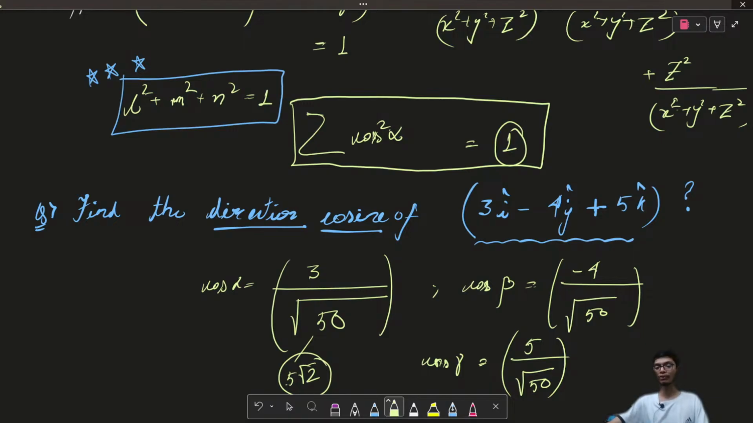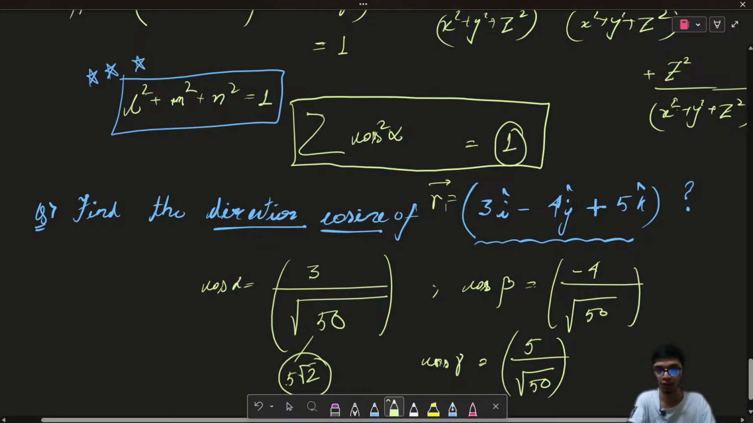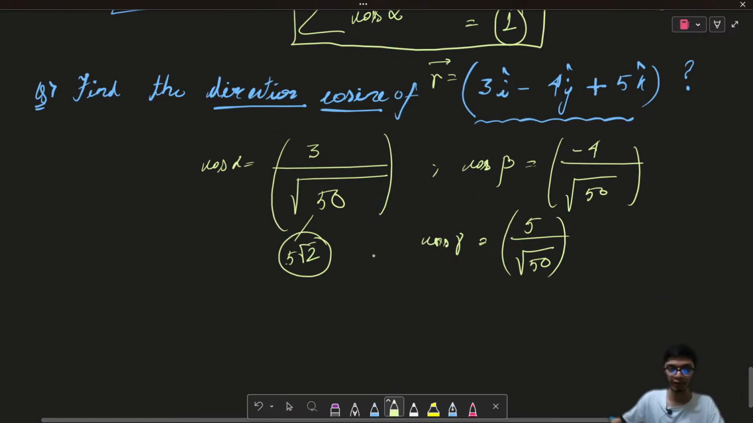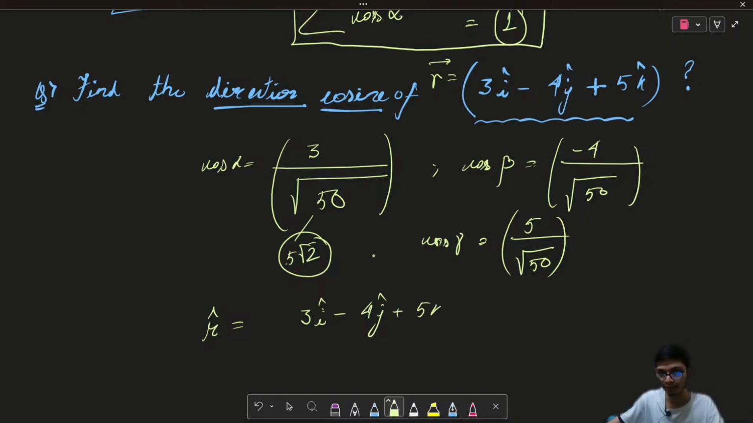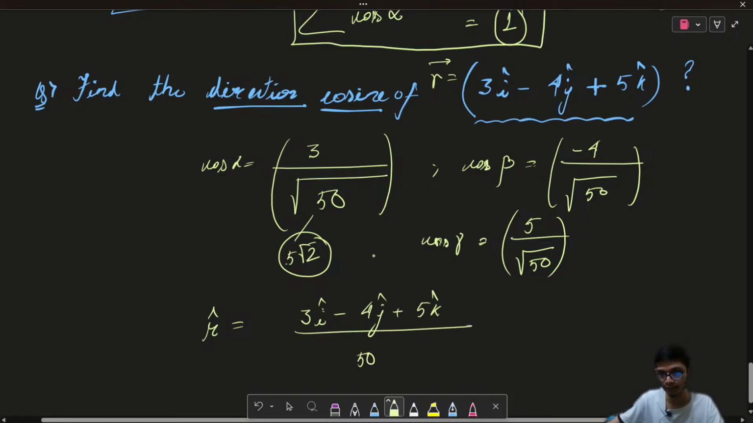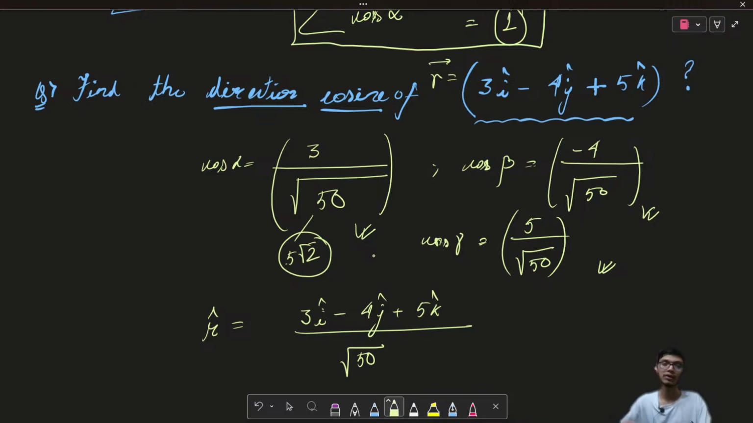Now, if you consider this as an r vector and try to find the unit vector for this r vector, what are you going to get? You are going to divide it by the magnitude of this particular vector, right? If you divide by the magnitude, that is square root 50, then the individual i, j, k components are nothing but the direction cosines. All right. So this is the basic understanding about direction cosines. I hope this is clear to all of you.